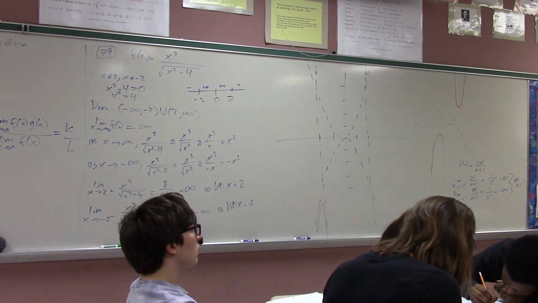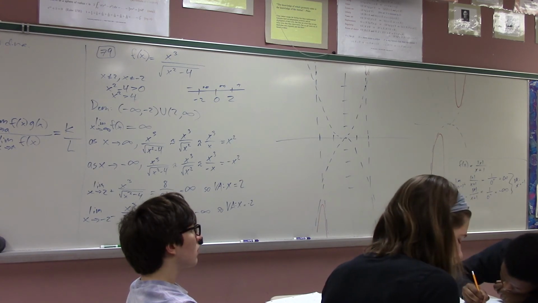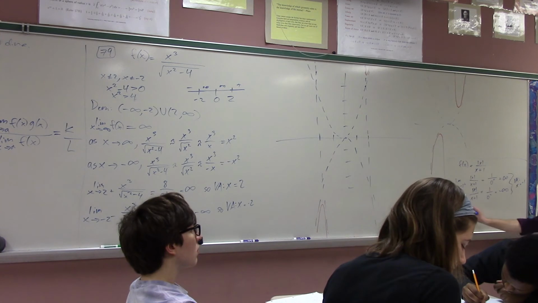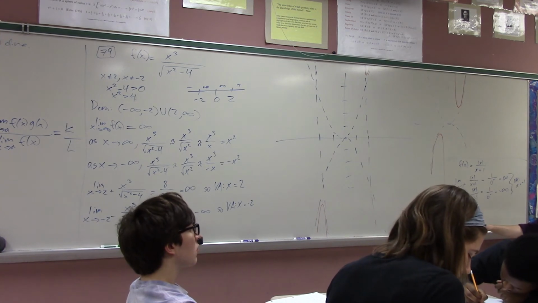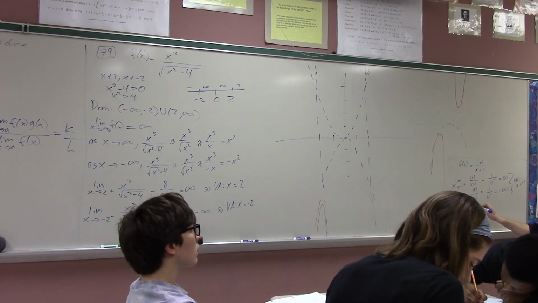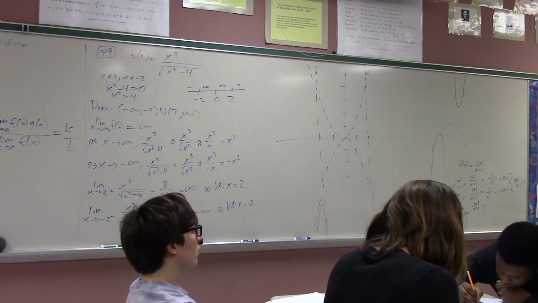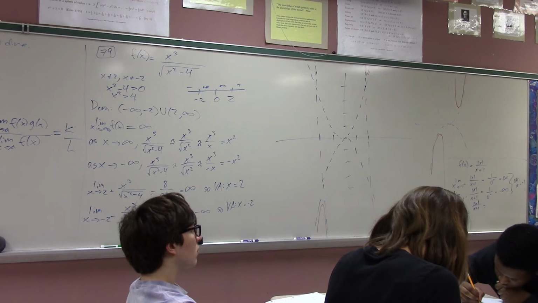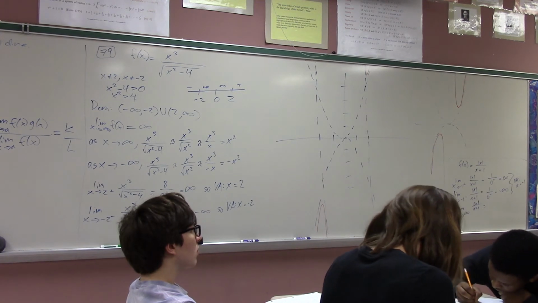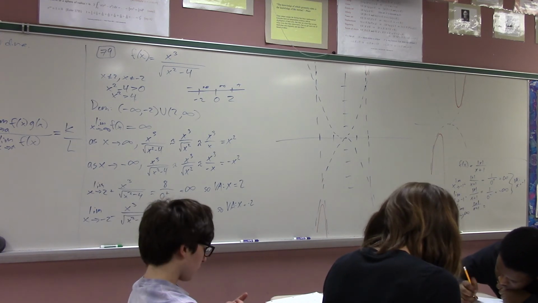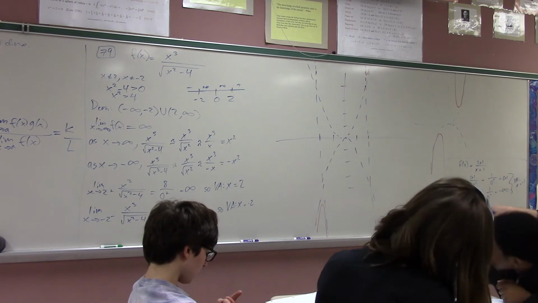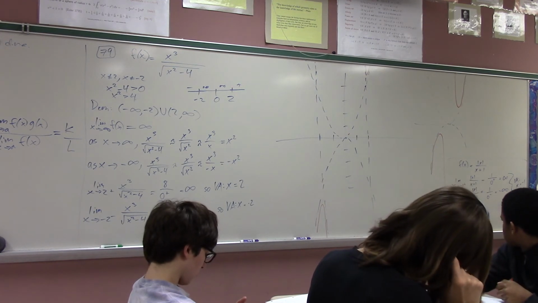Good so far? Okay, and now we just take the limit as x approaches infinity and negative infinity. So what is the limit as x approaches infinity of this function? Say it loud. Yeah, it is 1, because as x approaches infinity, x is definitely positive.